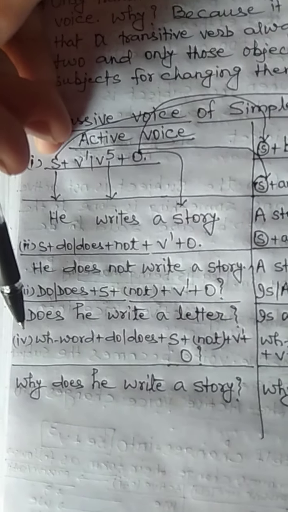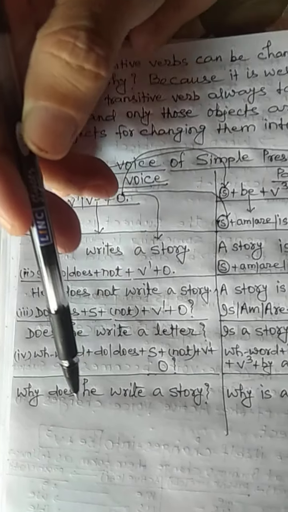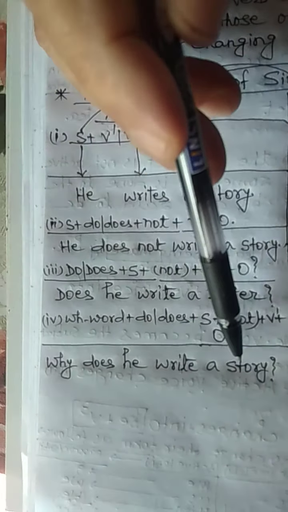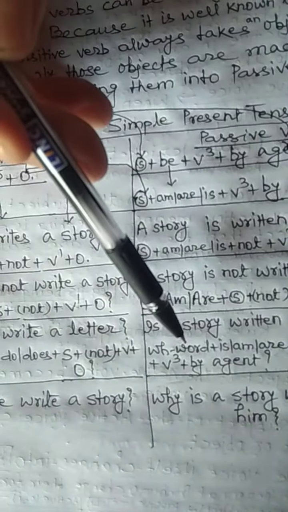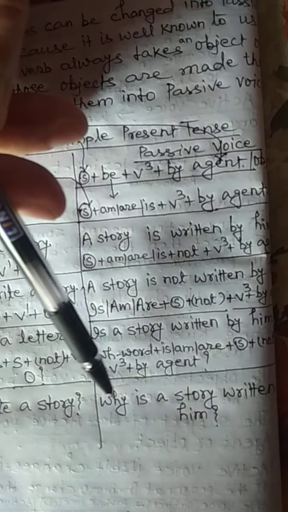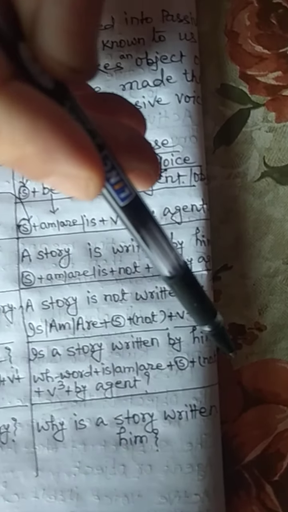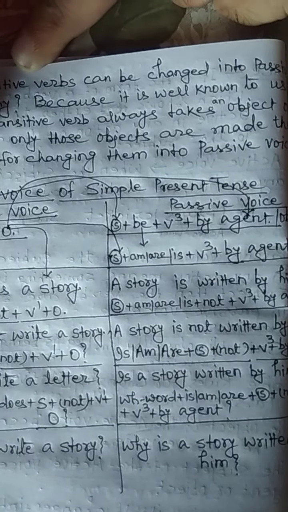Now, the last one, if the sentence is based upon WH word, so why does he write a story? Then this can be changed into, in this way, why is a story written by him?